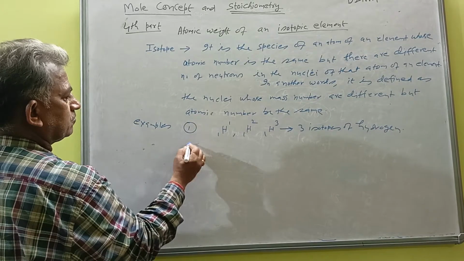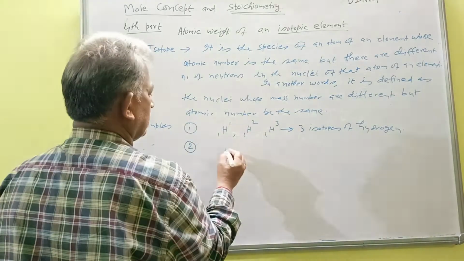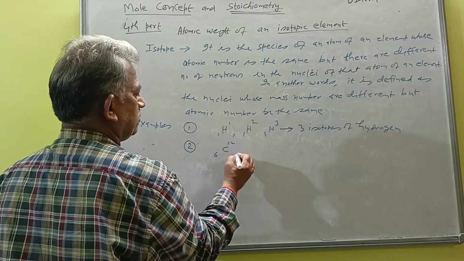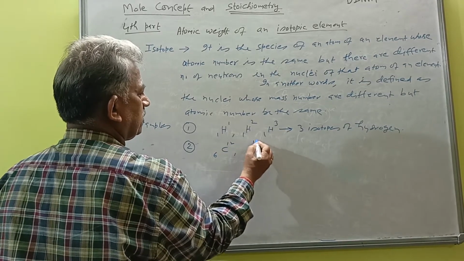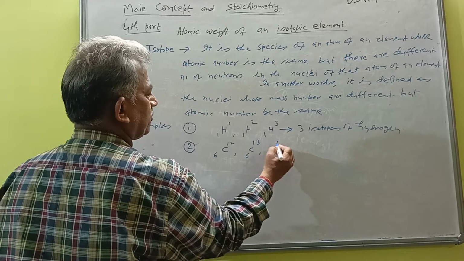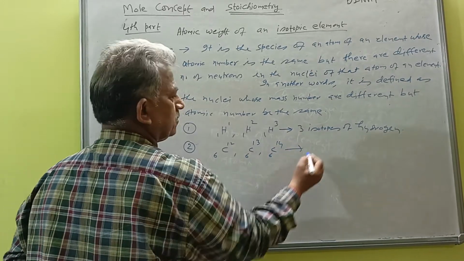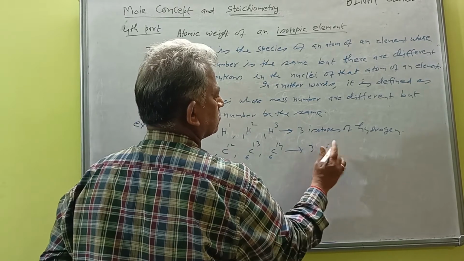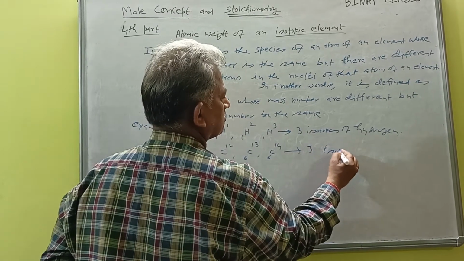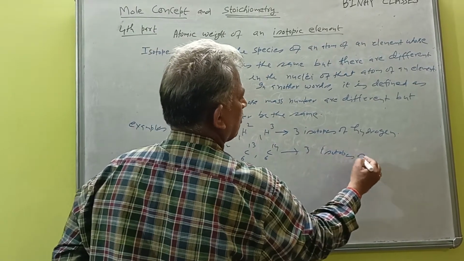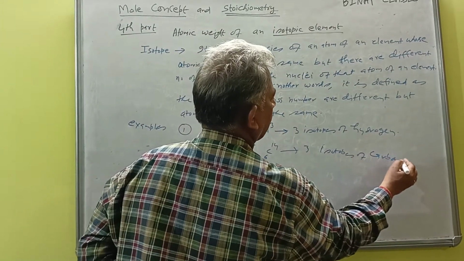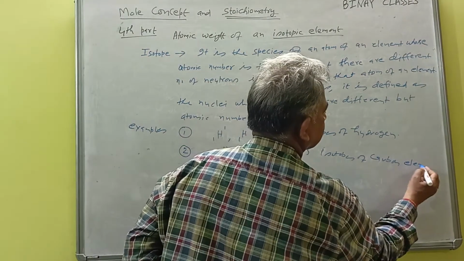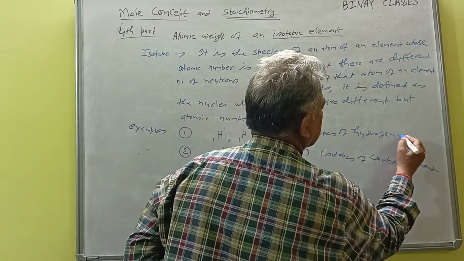Similarly carbon: 6C12, 6C13, 6C14, 3 isotopes of carbon element, like hydrogen element.